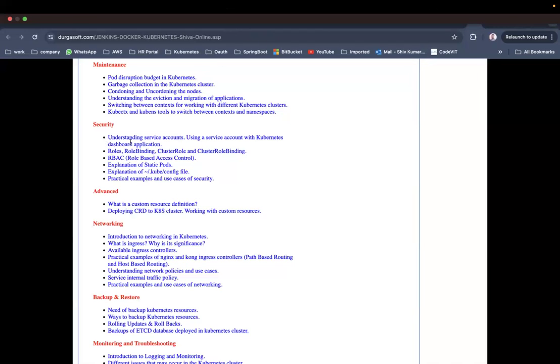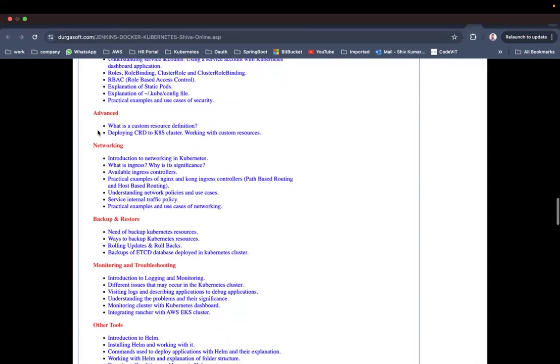Now, security. Under security, we are going to understand service accounts, using service accounts with the Kubernetes dashboard application, role binding, cluster role and cluster role binding, RBAC, role based access control, and explanation of static pods. Also explanation of the .kube/config file, and practical examples and use cases of security. Everything will be practical, as I already told you.